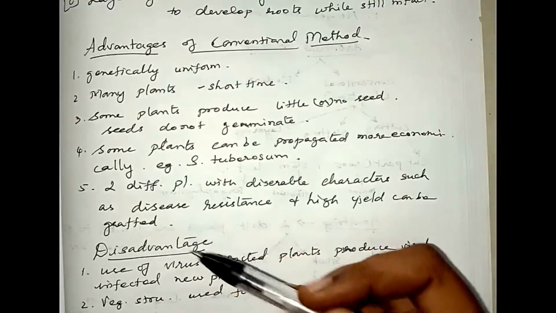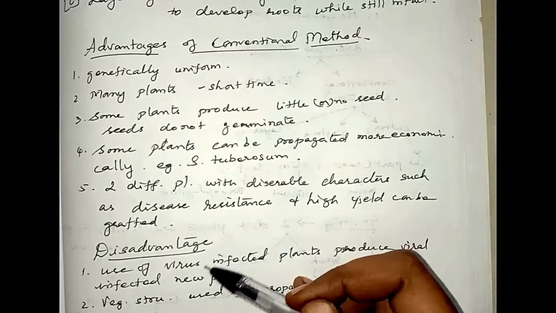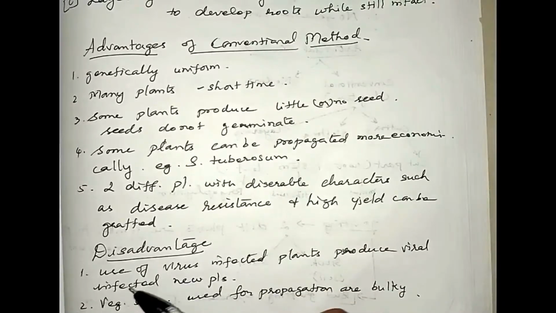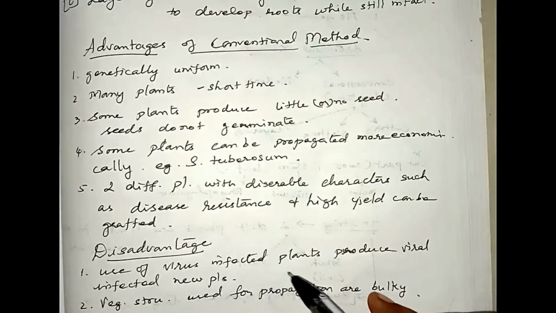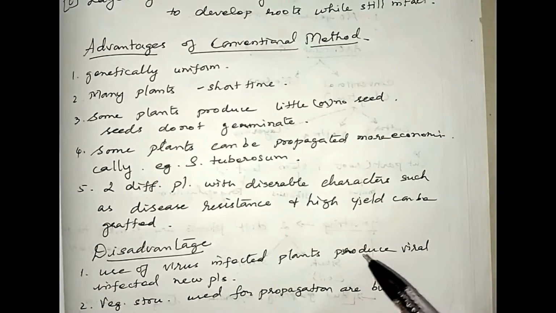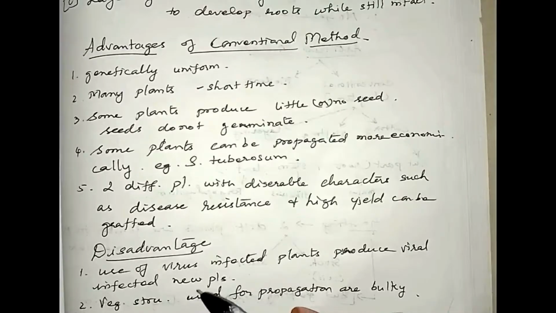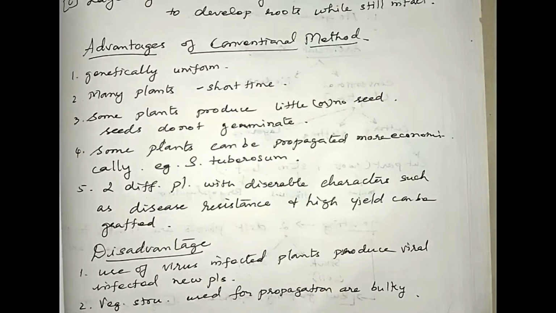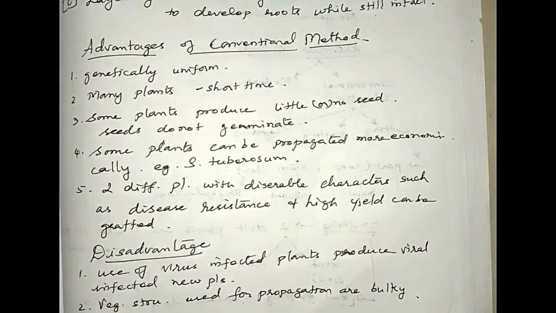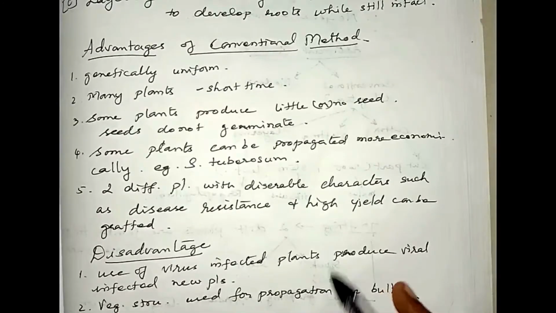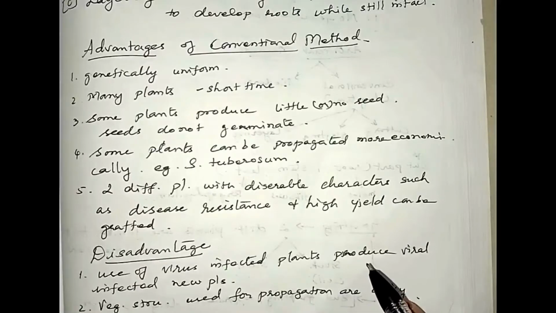So there are also disadvantages for these conventional methods. The disadvantages are listed here. First one, if you use a virus infected plant for propagation, the young ones which are produced out of it also will be infected by the virus. Secondly, vegetative structures which are used for the propagation are bulky, so it will be difficult to carry, handle and store. So these are the two disadvantages of the conventional methods.